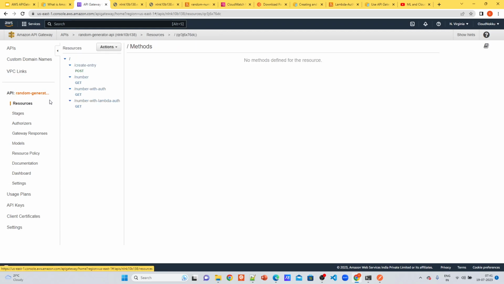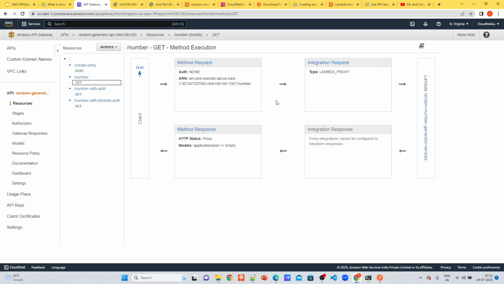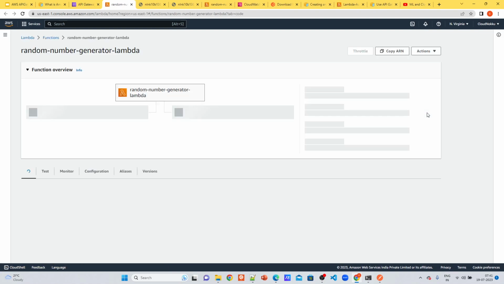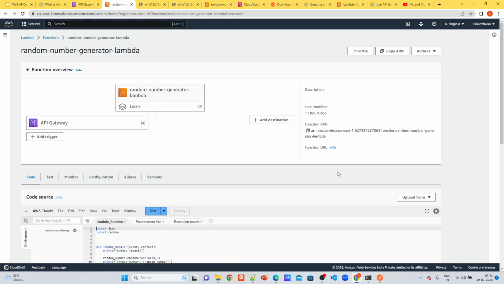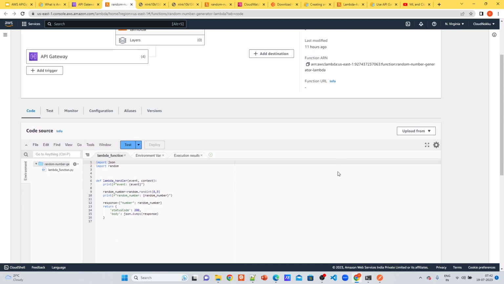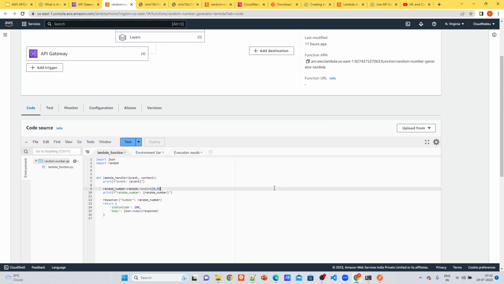We will go to resources, and this is the GET method. If you see here, it is integrated with this Lambda function. Lambda is serverless compute on which you can run your code. I made a detailed video on it; I will put it in the description, feel free to watch it.